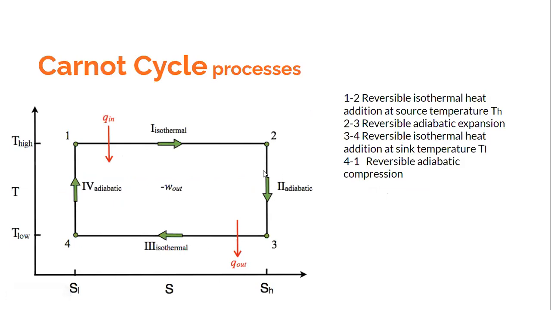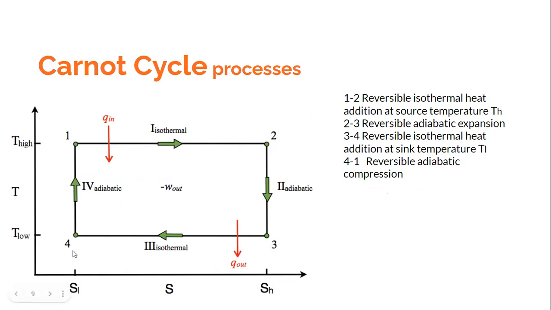And you see over here that the entropy remains constant. On a temperature entropy diagram, this is the vertical line. So the process 2 to 3 of the Carnot cycle is a vertical line because it is a reversible adiabatic process. So a reversible adiabatic process is always a constant entropy process. It is an isentropic process.